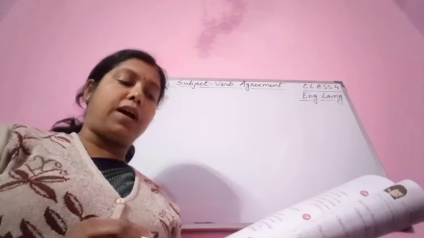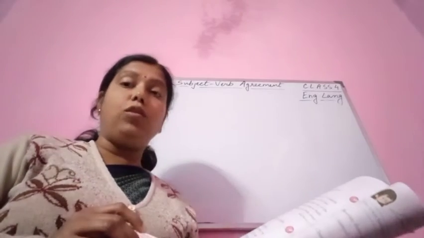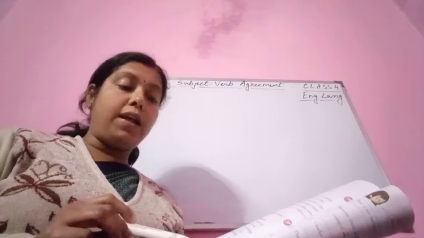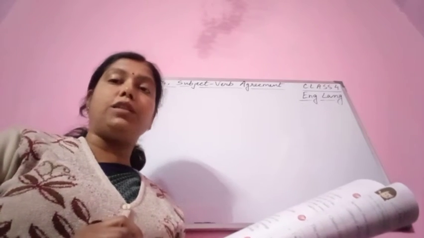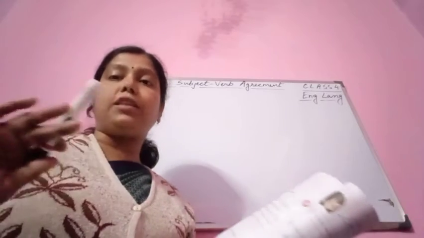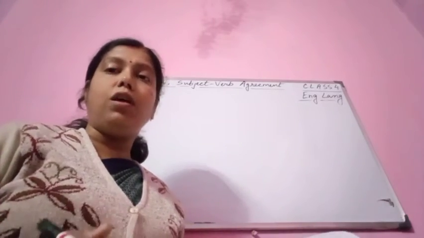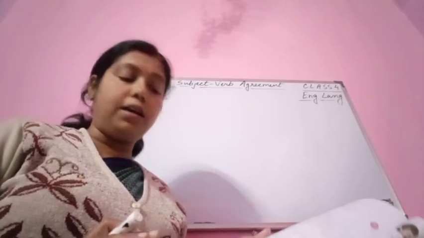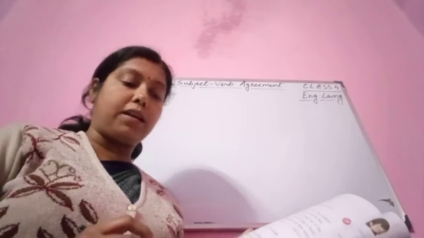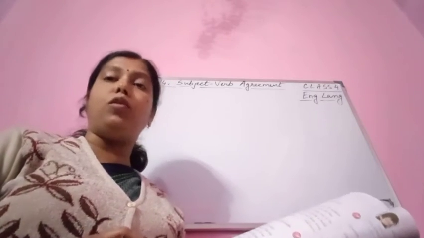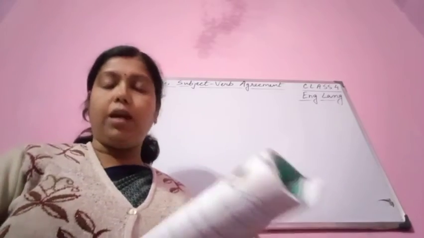"Atul along with his father are going to the mall." Now you see here, Atul is the subject. But please don't follow "along with his father", because this is a separate expression. After the subject, if we have expressions like "along with", the verb will be singular only. It is not going to be plural. Not "Atul along with his father are going to the mall." No, Atul along with his father is going to the mall.